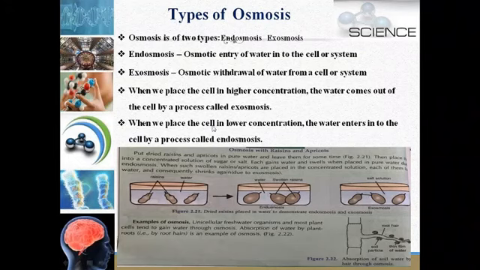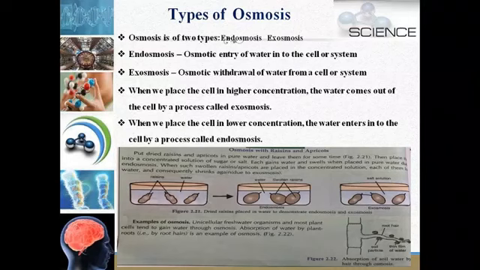When water enters into the raisin, endosmosis has taken place. When we place the cell in lower concentration, the water enters into the cell by endosmosis. And if we keep these swollen raisins in a highly concentrated solution of sugar or salt for some time and observe, you will find that water has come out of these raisins, and again the raisins are shrunk.